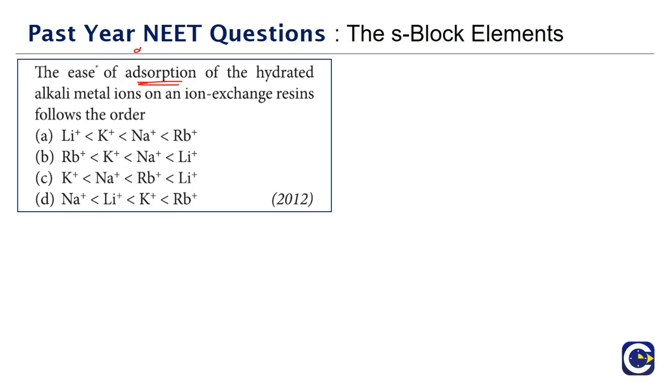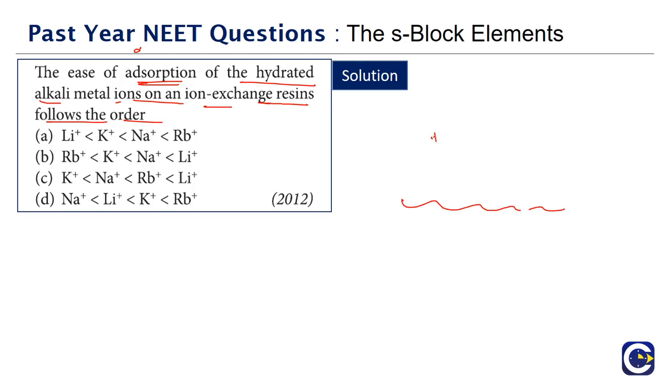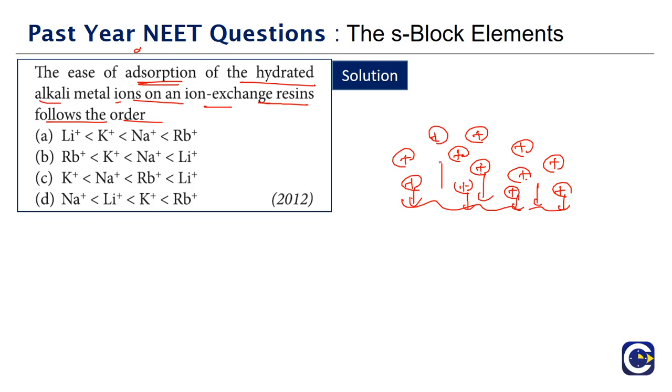Okay, so here we look at the ease of adsorption of hydrated alkali metal ions on ion exchange resin, and in which order it will be. So if you look at the ion exchange resins, we'll have the solution containing these ions. Now, this is a method to remove the alkali metal ions from a particular solution. They will be removed by using this ion exchange resin method. So when they come and get adsorbed, adsorption means what? Coming and sticking to the surface.